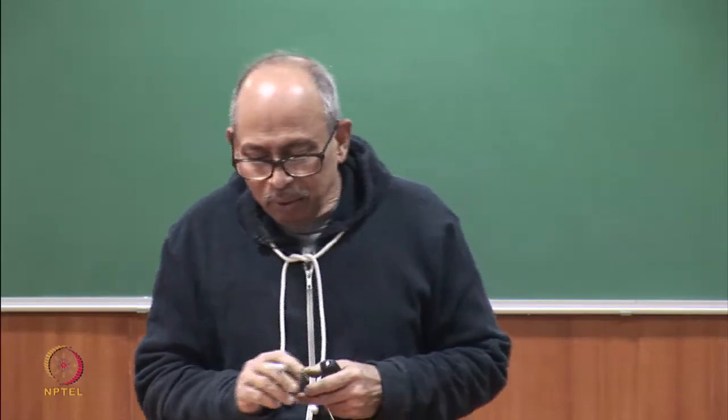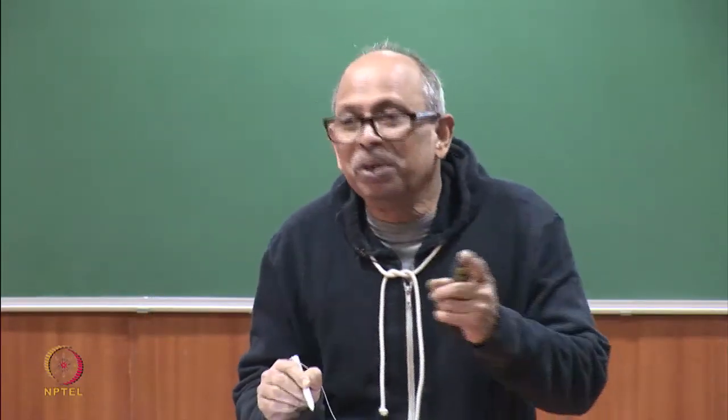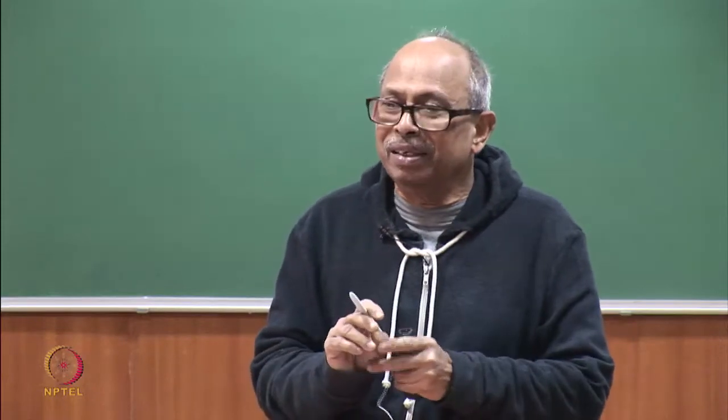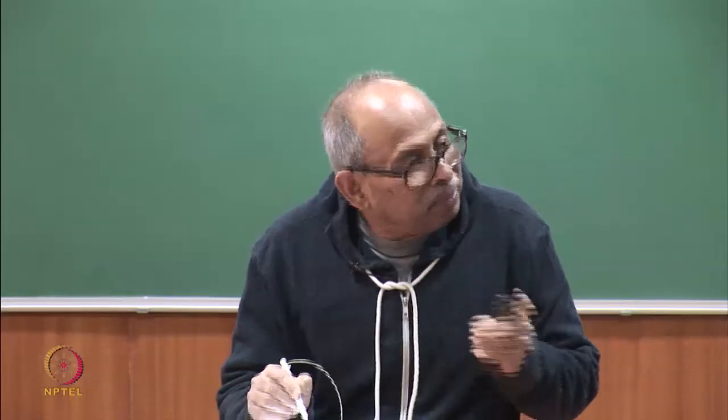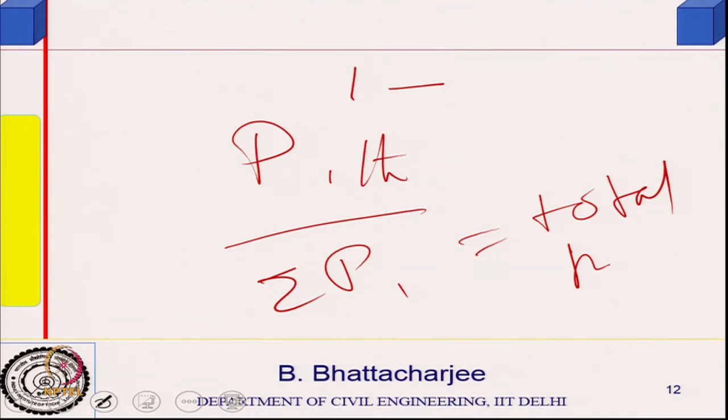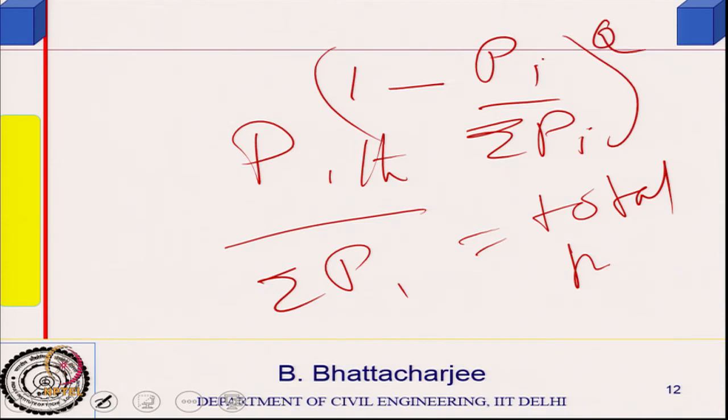So, how do I find it out? I first find out the probability of not finding a person in that particular floor: 1 minus pi divided by sigma pi. This to the power q is the probability of not finding any person in that floor. That 1 minus that will give me the probability of finding at least one person.